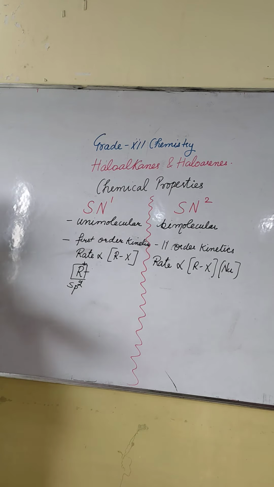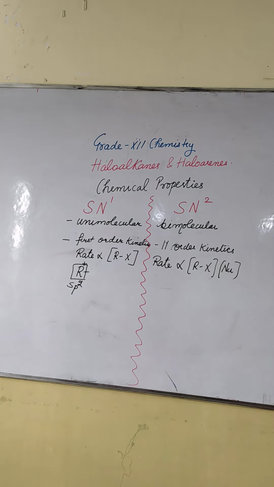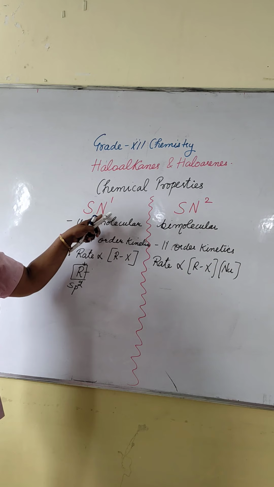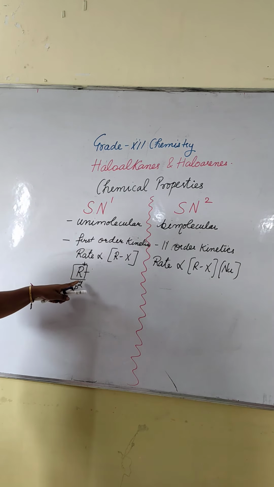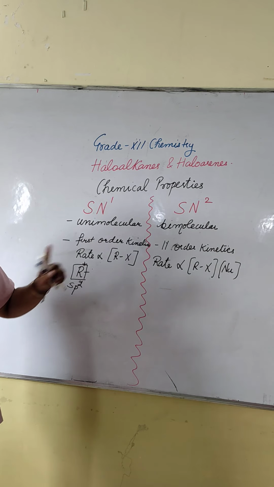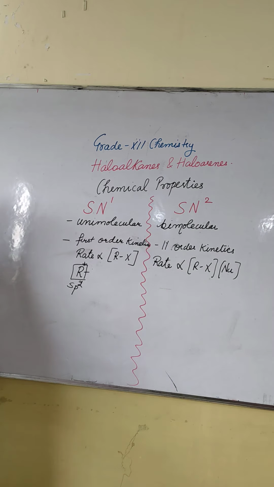So the position from which they attack will decide our product. Okay? Here the nucleophilic substitution reaction, unimolecular, depends on the concentration of only alkyl halide.